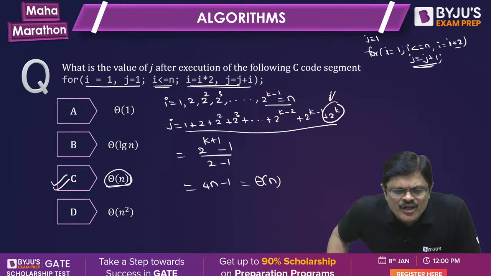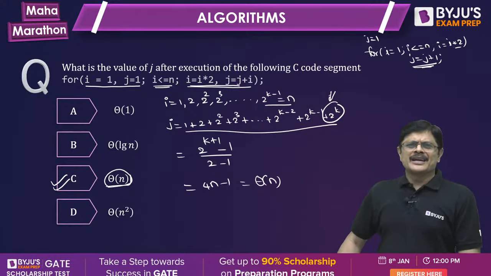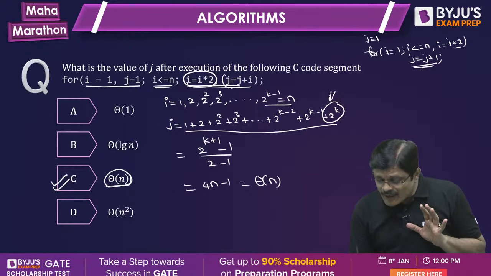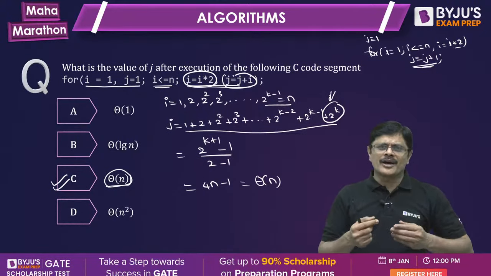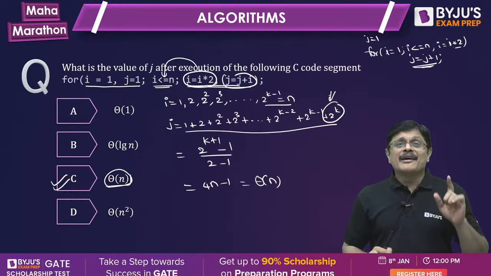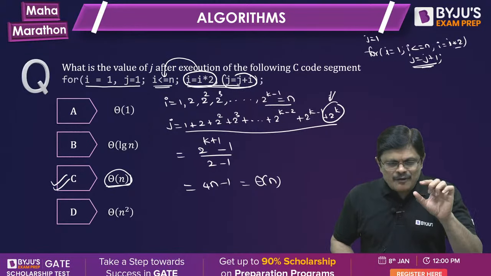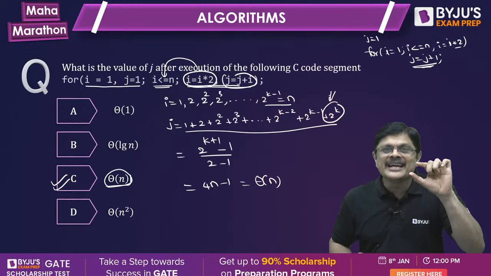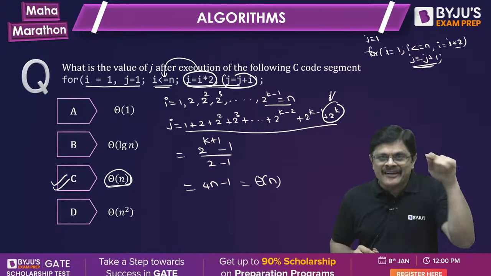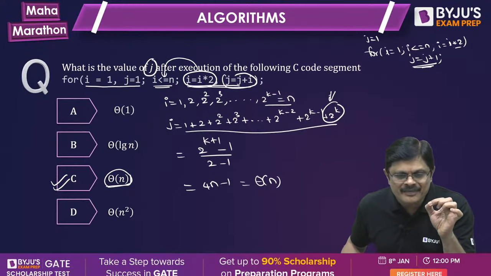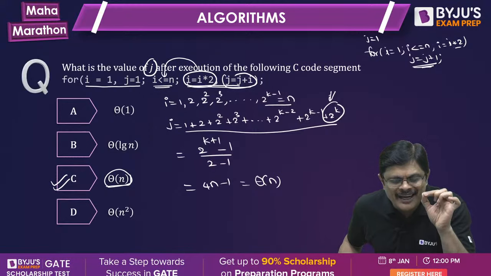But sir, i less than or equal to n, we have to check the value of i only na. Yes, sir. I value only we are checking, but there is one more condition, the increment which is happening. That also will happen. I think you are confused with the particular problem, sir. Of course, we are verifying the condition only. That condition will help you in iterating the loop. But the question is about what is the value of j.